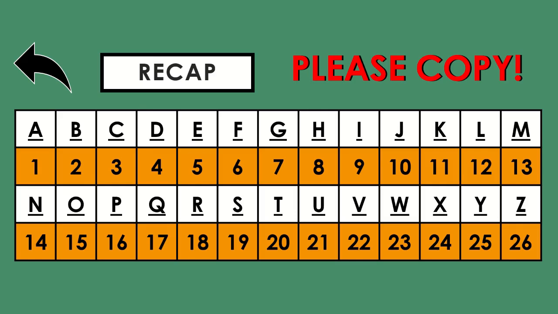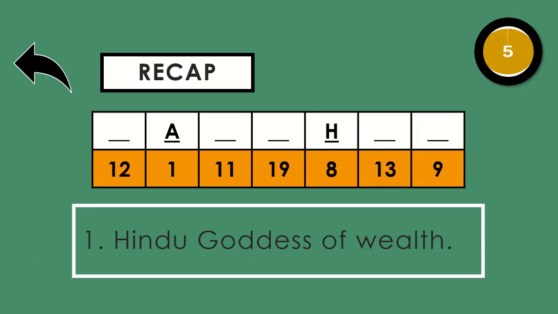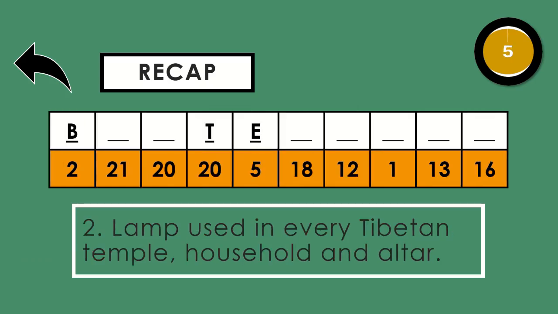Let's have number 1. Hindu goddess of wealth. You have 5 seconds. Time is up. Let's have number 2. Lamp used in every Tibetan temple, household, and altar. You have 5 seconds. Time is up. Ready for number 3?